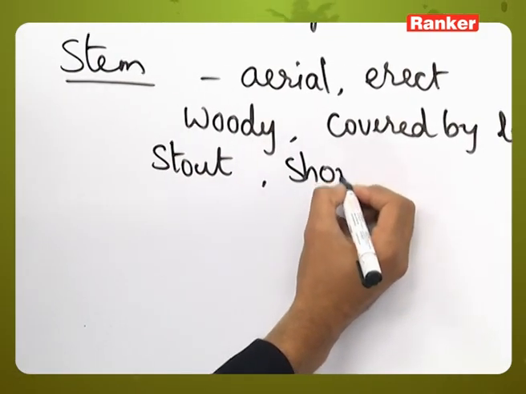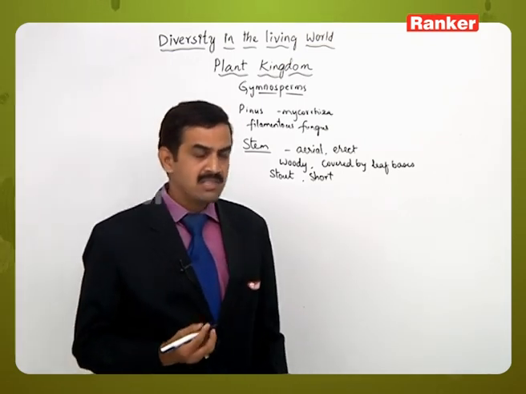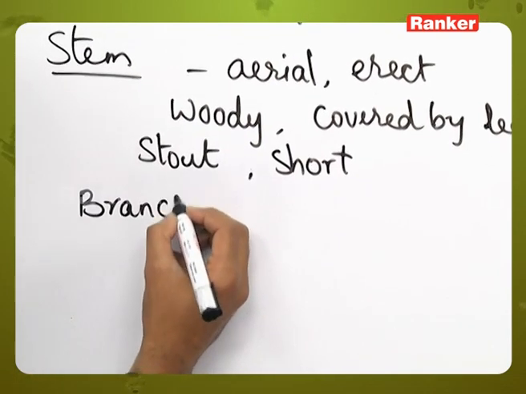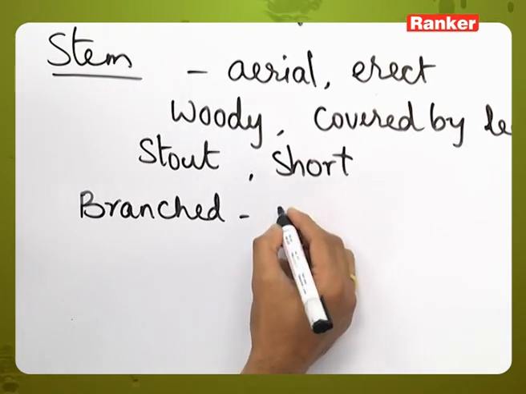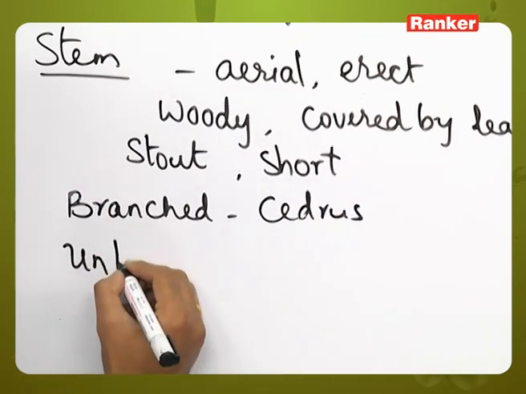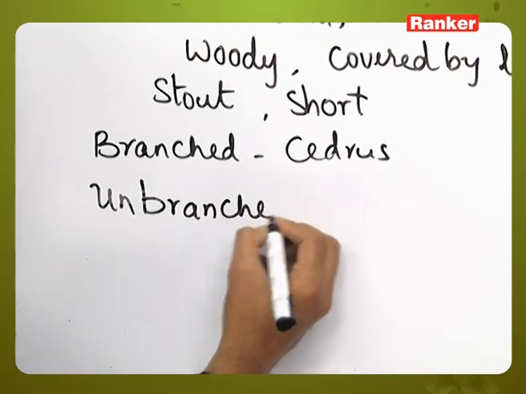In the majority of the members, the stem will be short, and it may be either branched, as in Cedrus, or sometimes unbranched, as in